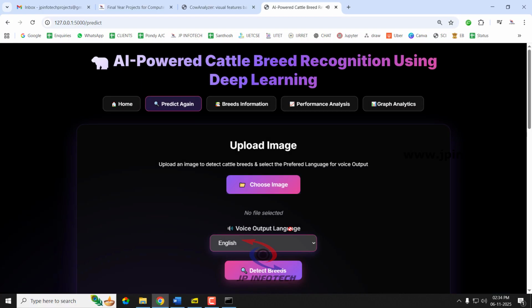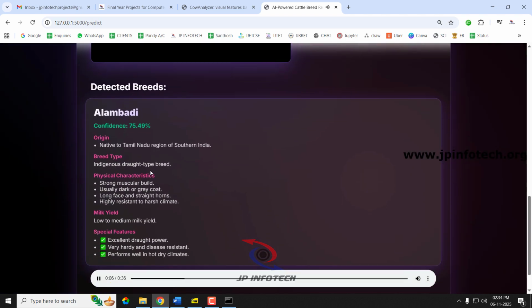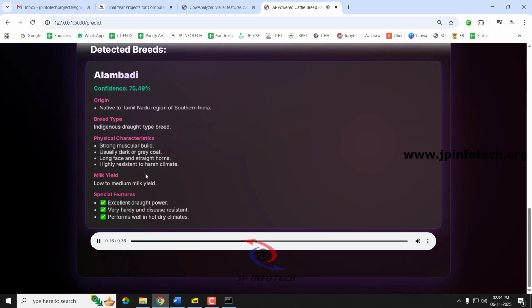Alambadi. Origin: native to Tamil Nadu region of southern India. Breed type: indigenous draft type breed. Physical characteristics: strong muscular build, usually dark or grey coat. Long face and straight horns. Highly resistant to harsh climate. Milk yield: low to medium milk yield. Special features: checkmark excellent draft power. Checkmark very hardy and disease resistant. Checkmark performs well in hot dry climates.